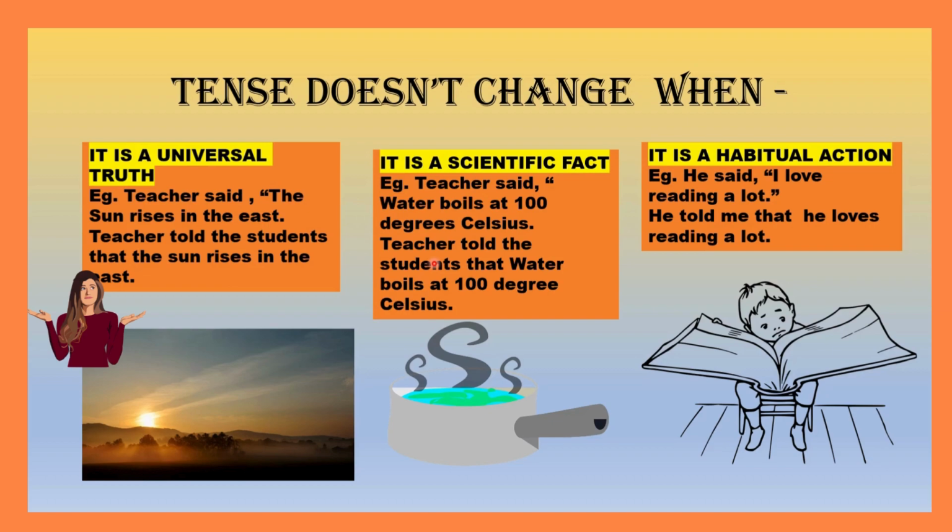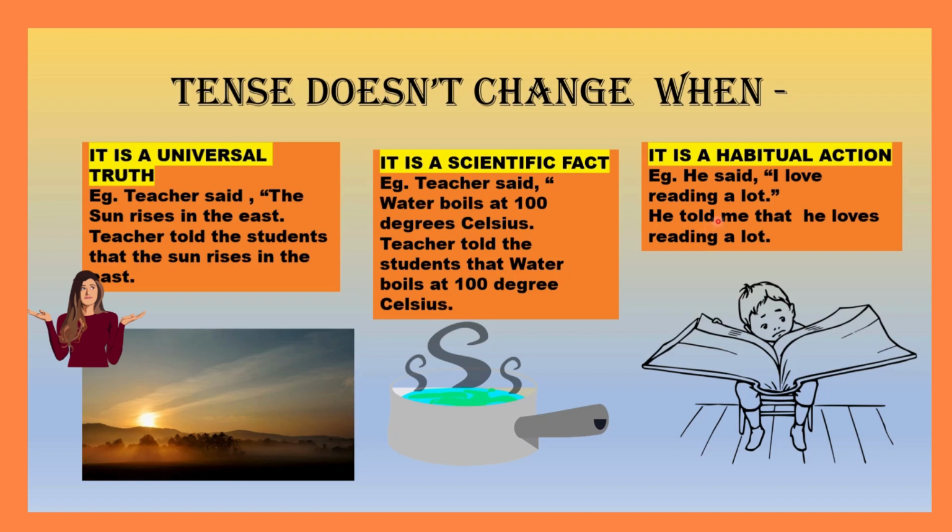Second scenario is when it is a scientific fact. For example, teacher said, "Water boils at 100 degrees Celsius." This will change to, "Teacher told the students that water boils at 100 degrees Celsius." It's a fact, so it will remain the same. The tense does not change.